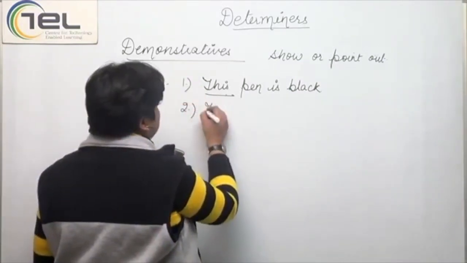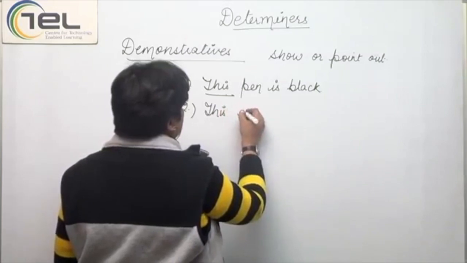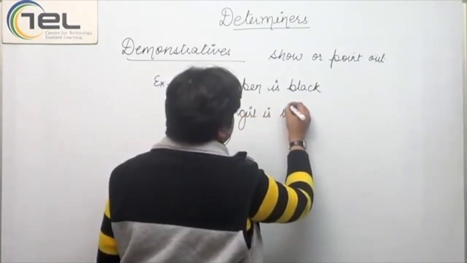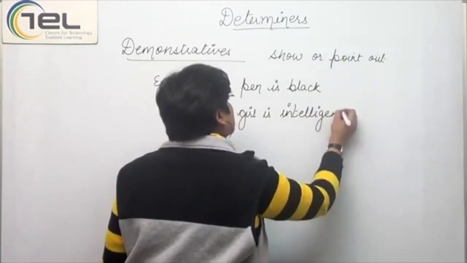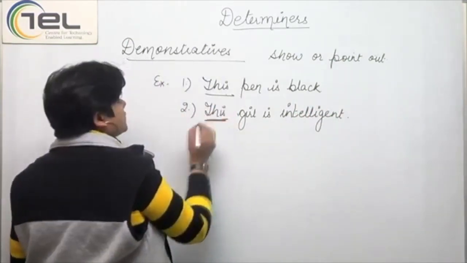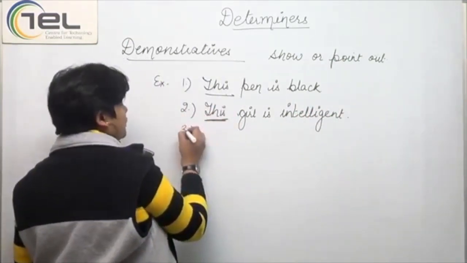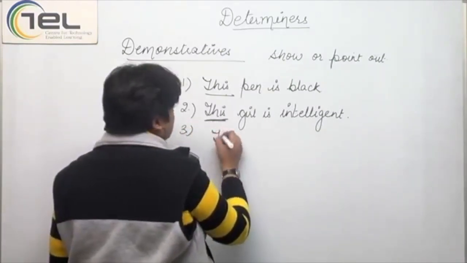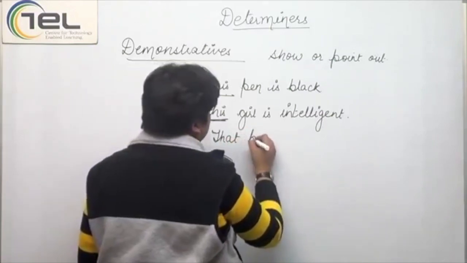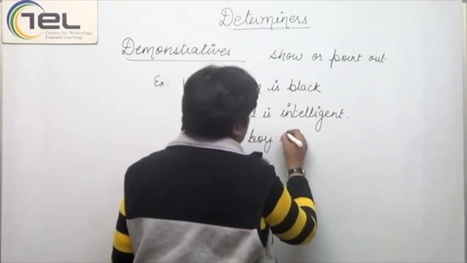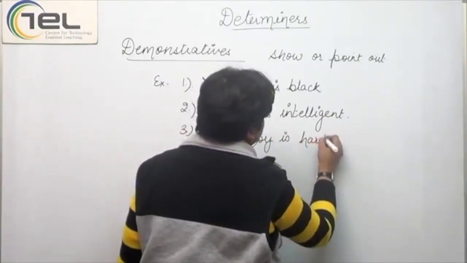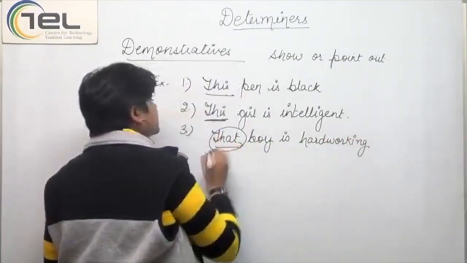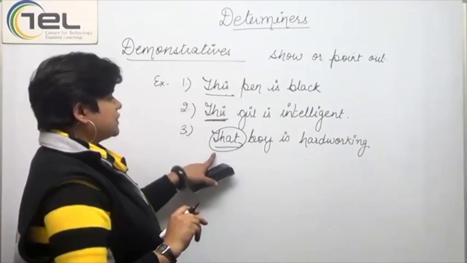Next, if I say, this girl is intelligent, again a demonstration part of it is here, showing something or pointing out someone. So we will use this here. That boy is hardworking. So that here would be considered a demonstrative adjective.